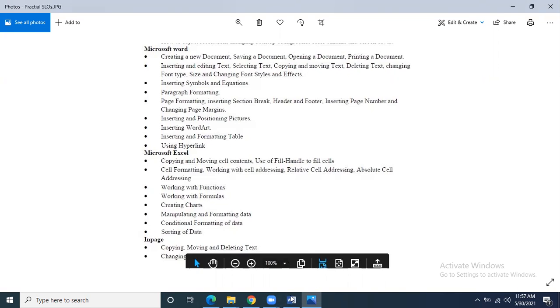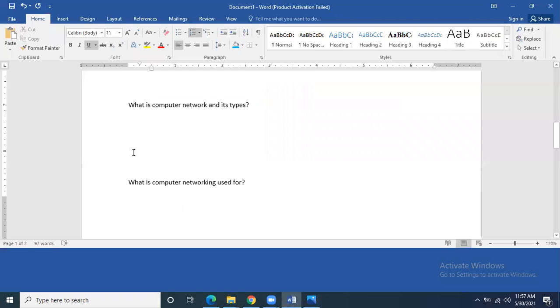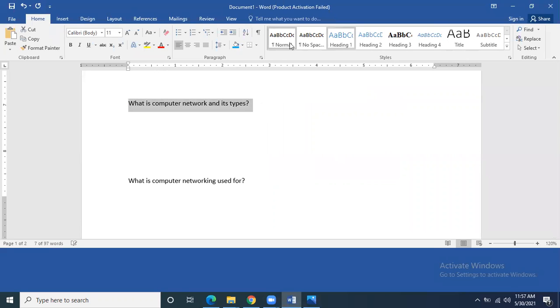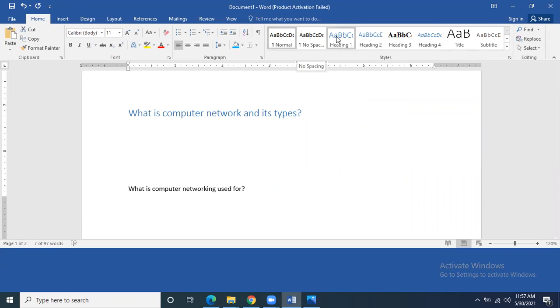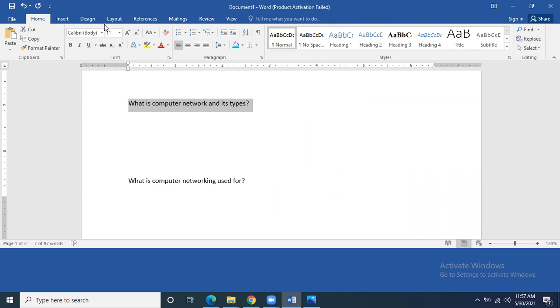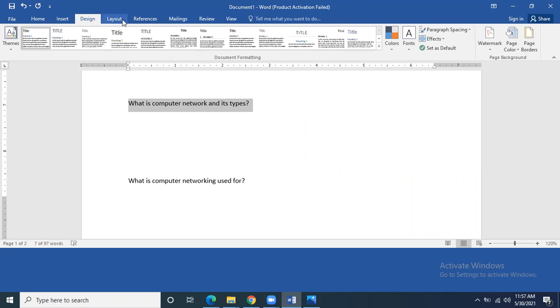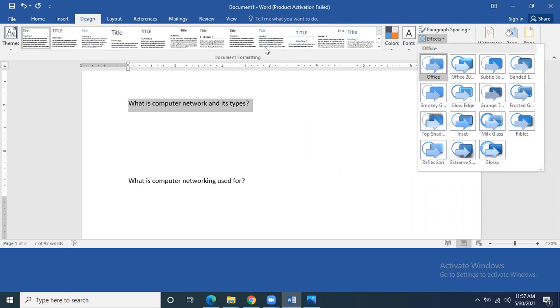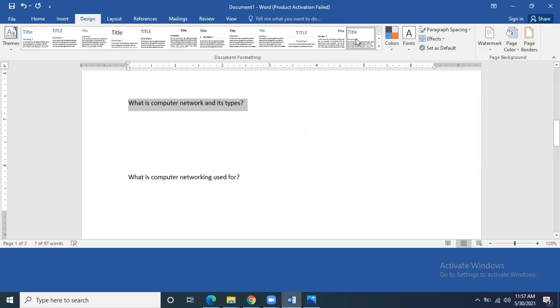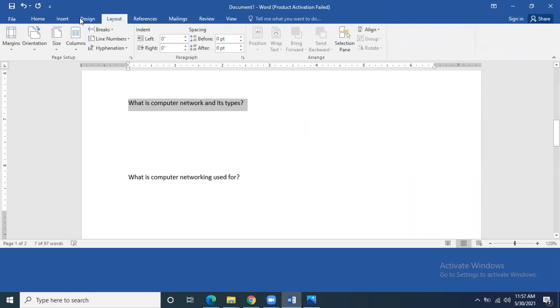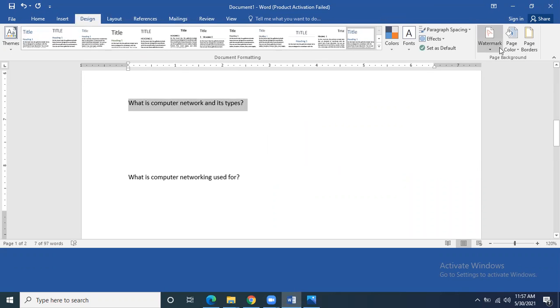All effects are there. If you select the text, you will see that these are the different designs of the headings which are given over here. We can apply these options. Similarly, you will go to the design effects of the text. You will see that there are designs available using which we can apply different designs to the text as well. We can change the design from here. We can apply all these options from here.